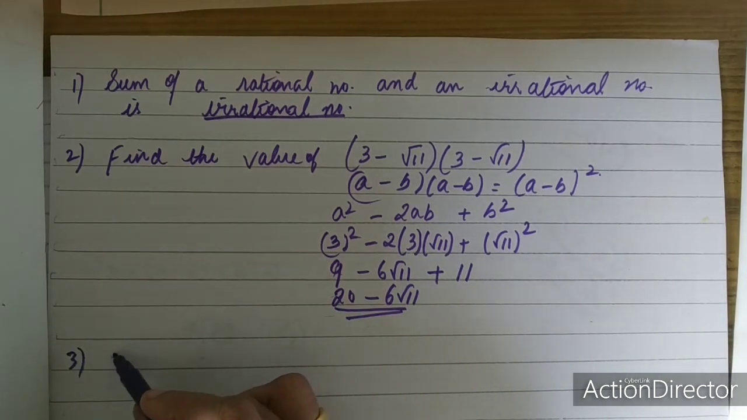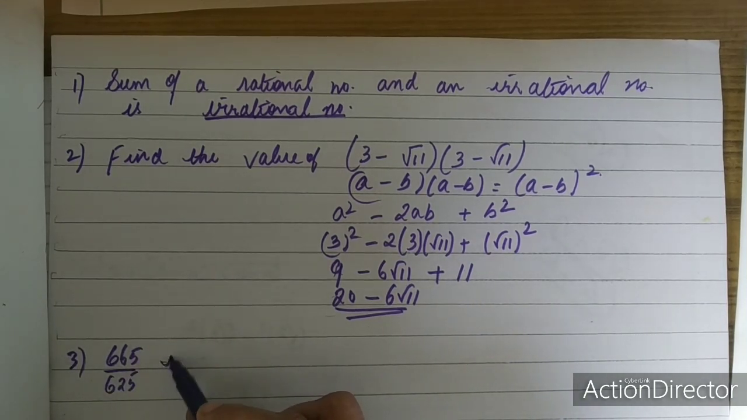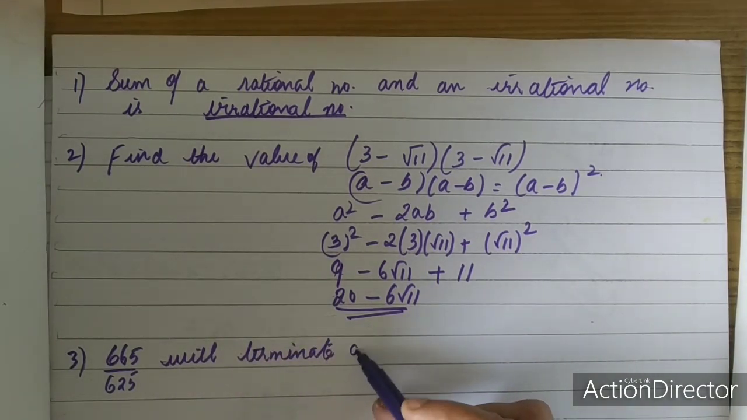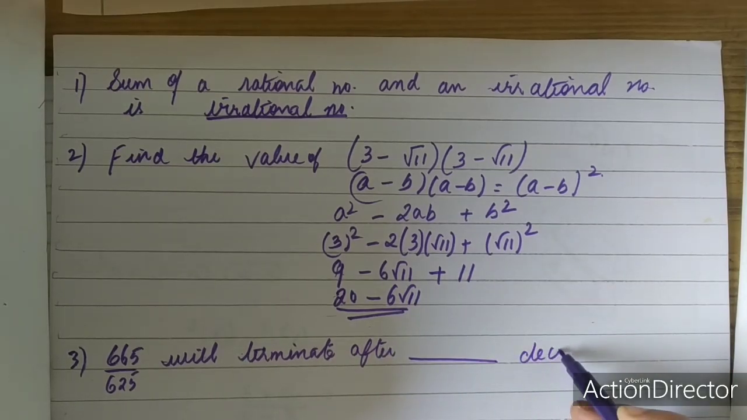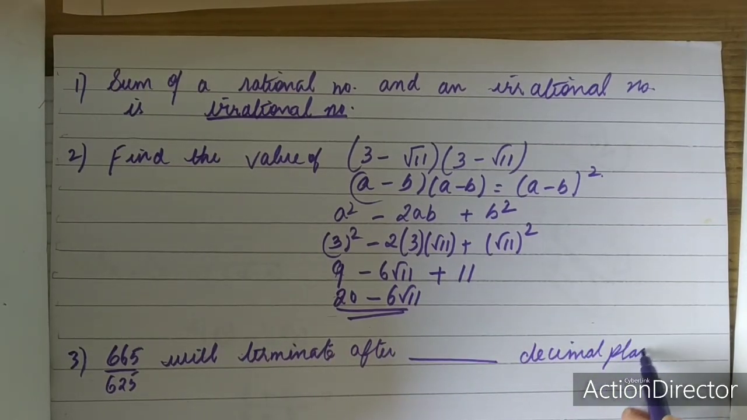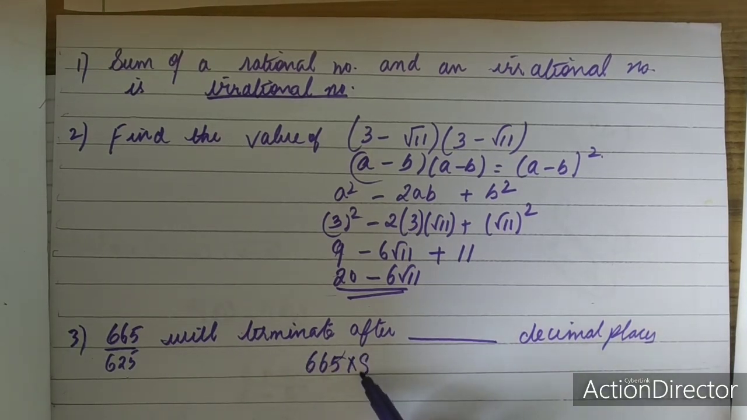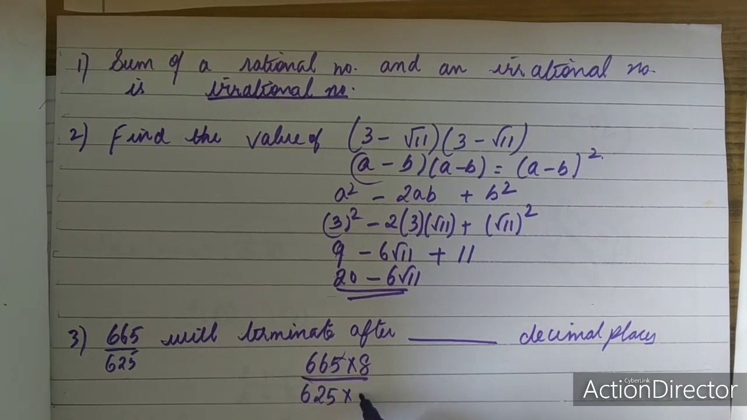Question number 3. 665 upon 625 will terminate after dash decimal places. So there are many ways to do this sum. Either you can divide it directly, otherwise one simple method is to make the denominator a power of 10. Depending upon the number of zeros, you can keep the decimal places. So in order to make it so, I multiply 665 by 8 and 625 is also multiplied by 8.